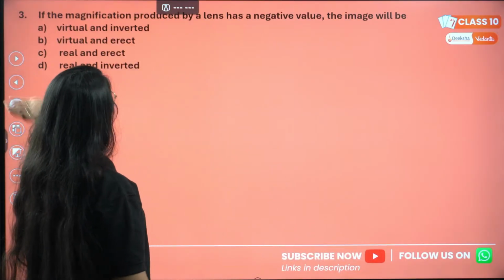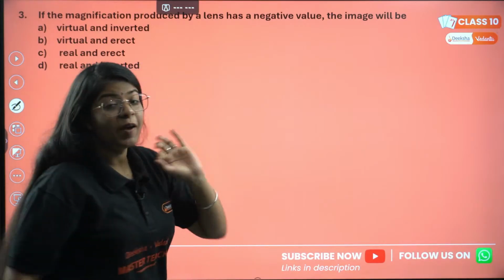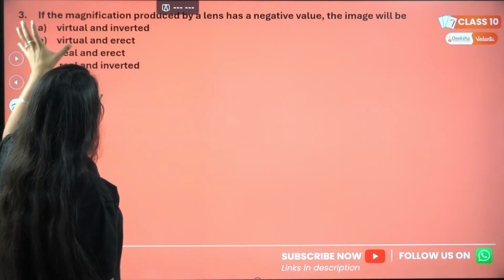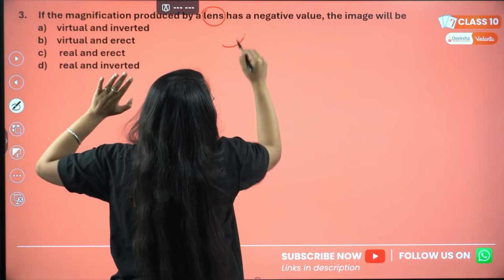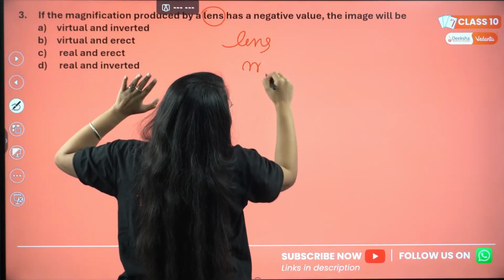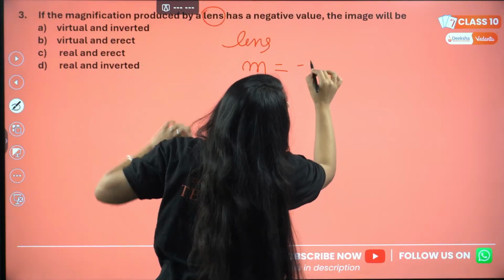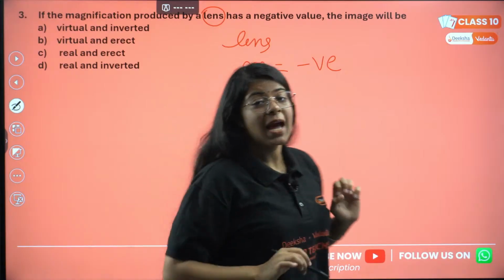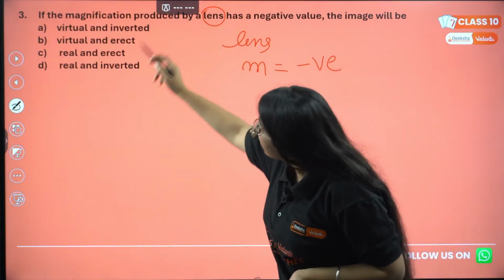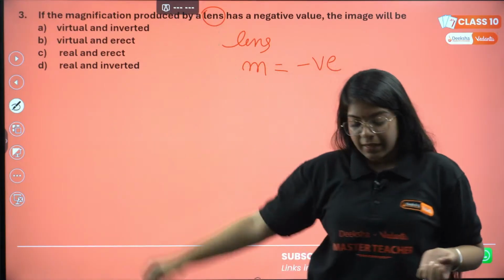Okay, next question. Very important question. If the magnification produced by a lens has a negative value, then the image will be what? Virtual and inverted, virtual and erect, real and erect, or real and inverted.